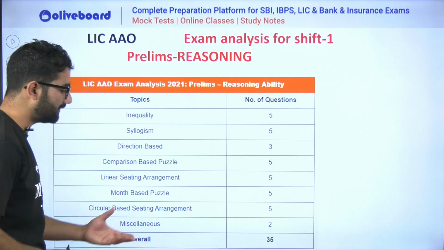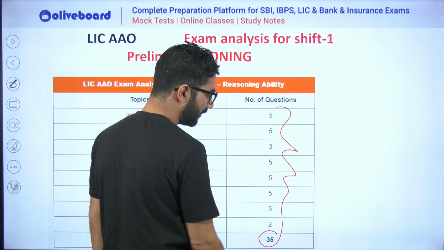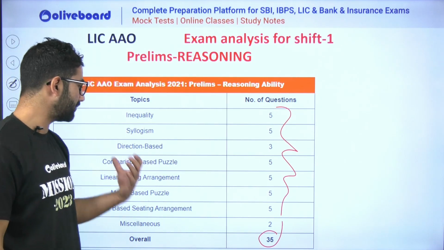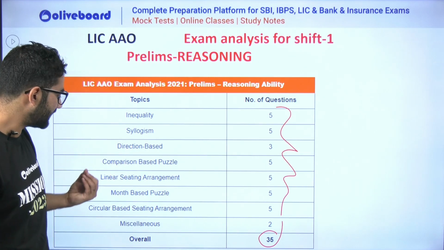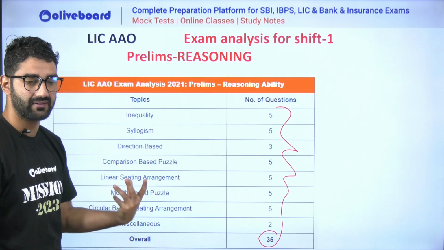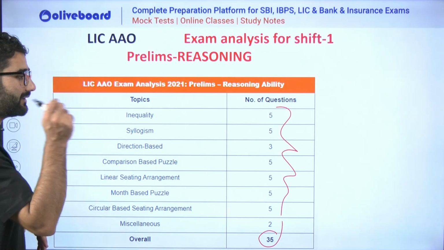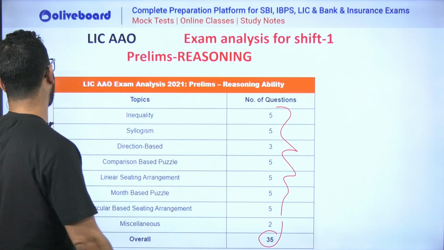If we talk about reasoning, 35 marks will be total, and how the marks are distributed according to the topics: inequality, syllogism, blood relation and all that. No, there is no blood relation, but it is direction based, comparison based, puzzles and all that. So I will study accordingly. Sir, this will be the analysis, and I have to find a pattern: last year this was asked, maybe now this may be asked.